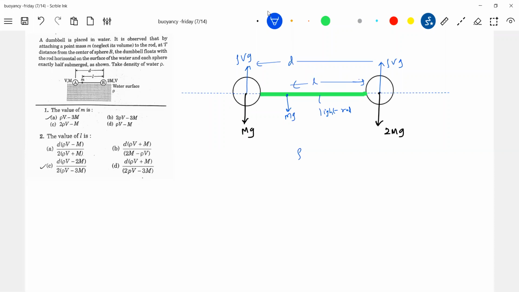So the first equation will be 2 rho Vg minus mg. Sir, it is rho V by 2 g, since V by 2 is immersed. Okay, thank you. Then this should be only rho Vg. 2 mg minus small mg equal to 0. So this will become rho V minus 3m equal to small m.